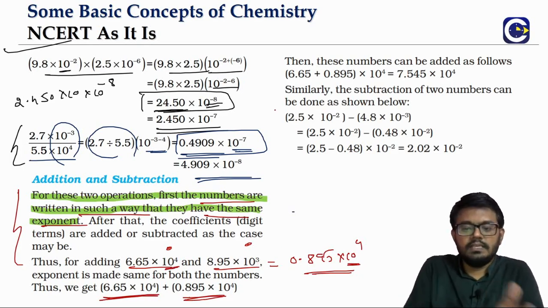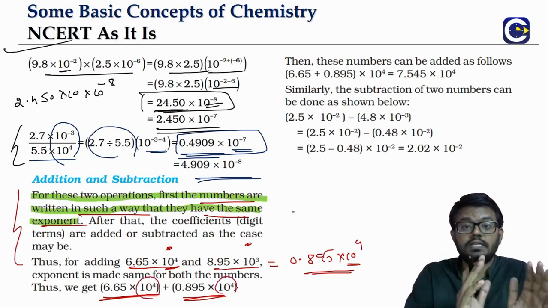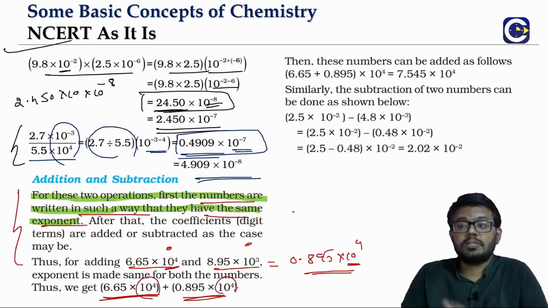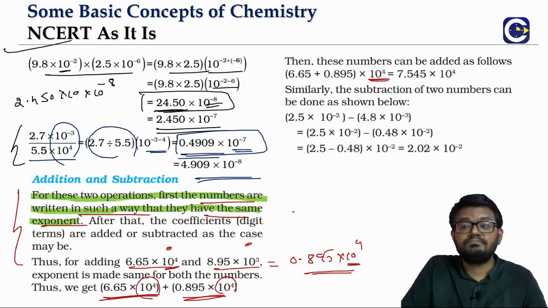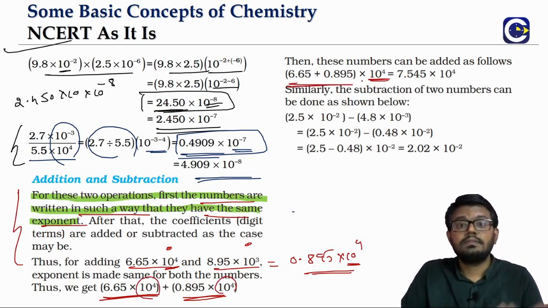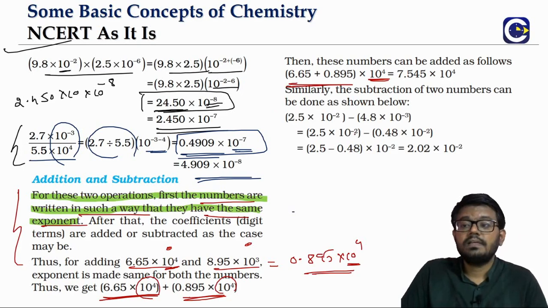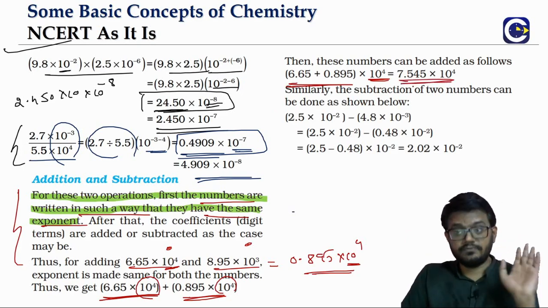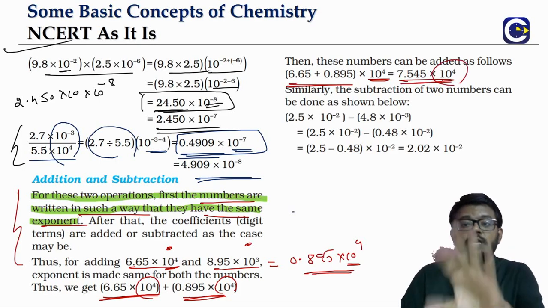So you can see the way you can take out this 10 power 4 common, right? That is why first we have to make sure that both the numbers are having the same exponent, then only we can take them out common. Now you see simple addition, right? 6.65 plus 0.895, what is it giving us? 7.545. The exponent part will be as it is.